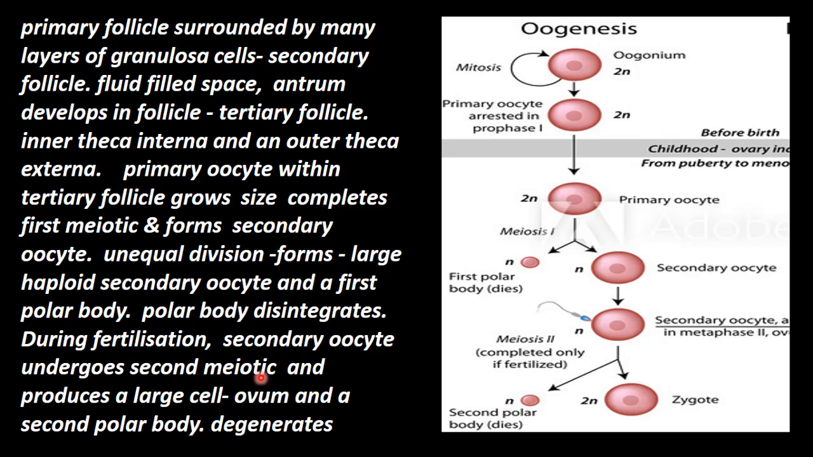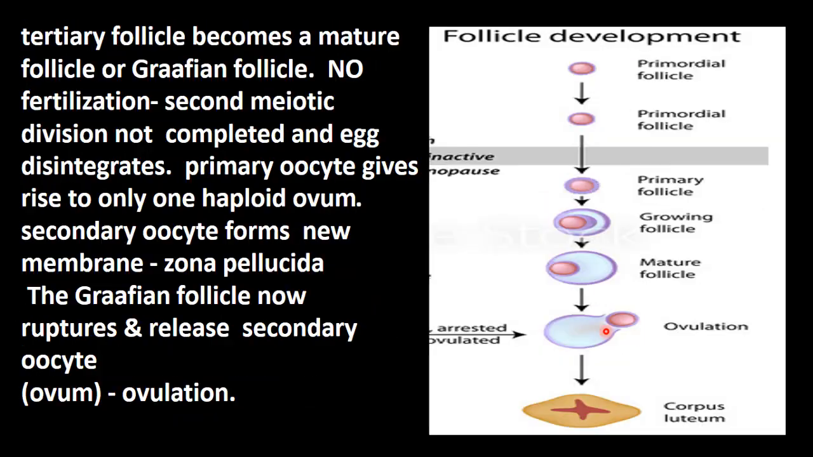But this second meiotic division is also arrested temporarily in metaphase 2 stage. If it is fertilized, then this meiotic division continues and the second polar body is produced. If it is not fertilized, this secondary oocyte itself disintegrates. Okay. Now we will go to the next phase.